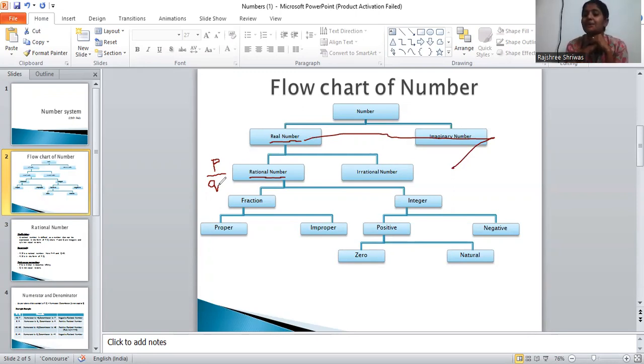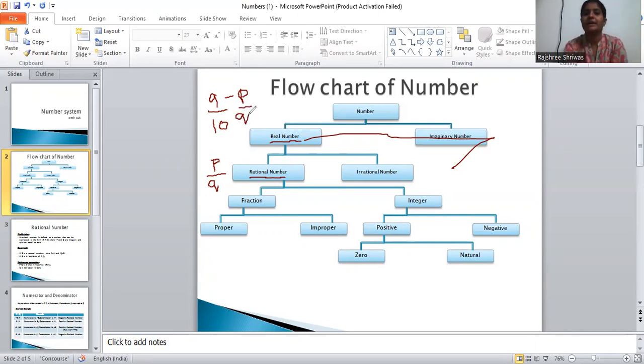No issues. So, P by Q means when you are taking an exam or some test, what will your madam be doing? She will give, or he will give, marks like this. If it is 10 marks and if you score 9, it will be like this: 9 by 10. What is this? This is in the form of P by Q. Right? Exactly right. So this P by Q is known as a rational number.